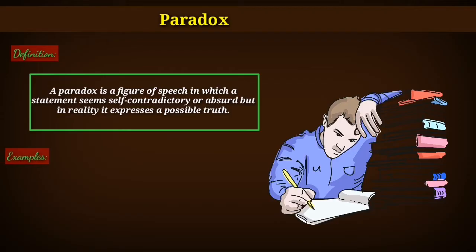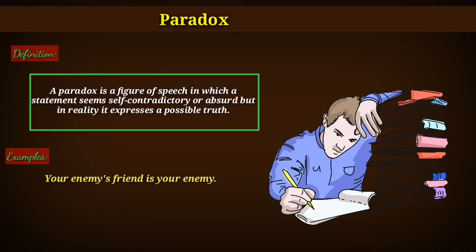So the example is your enemy's friend is your enemy. What does it mean? Look at this one, and this is a paradox because it is a statement but it seems to us illogical at first reading. Because how can your enemy's friend be your enemy?